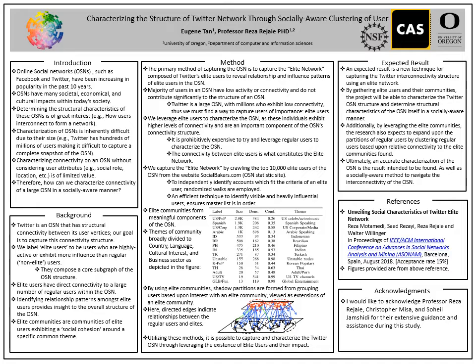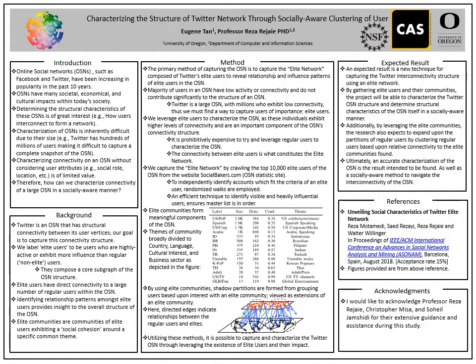These depict direct relationships between regular users and elite users and serve as an indication that the elite users provide direct connections to large amounts of regular users, as depicted with the red vertices indicating elite communities and the black vertices indicating a regular user, with blue edges indicating the direct relationship between the two. Therefore, utilizing these methods, it is possible to capture and characterize the Twitter online social network through leveraging the existence of elite users and their impact, and utilizing elite communities as subsequent landmarks within the interconnectivity structure of the online